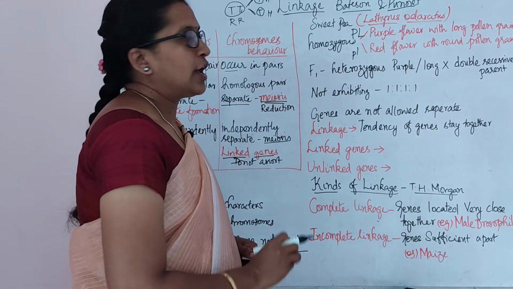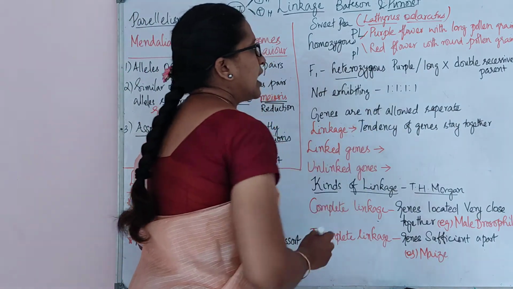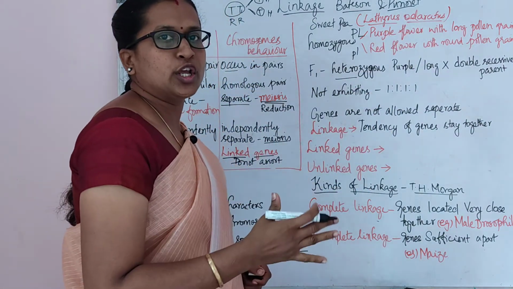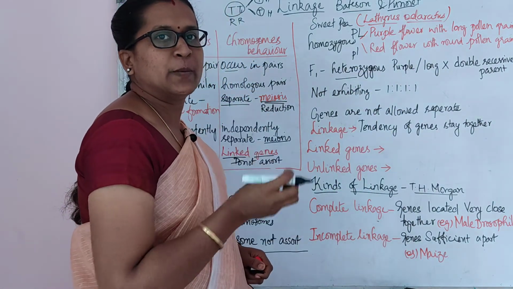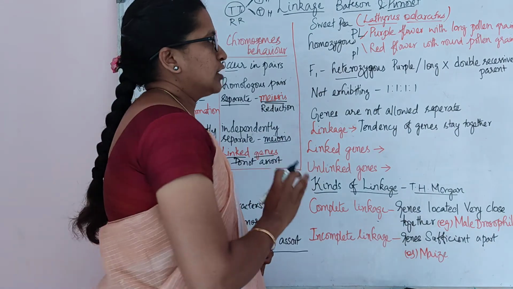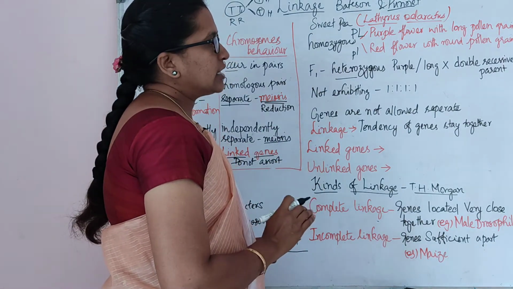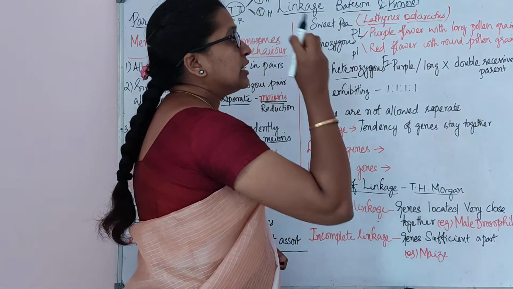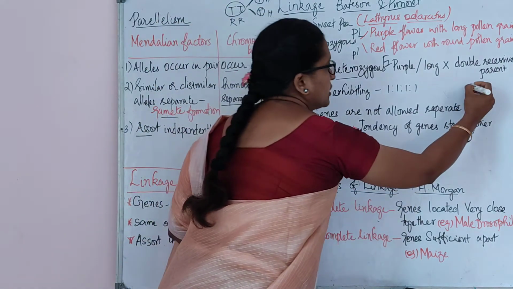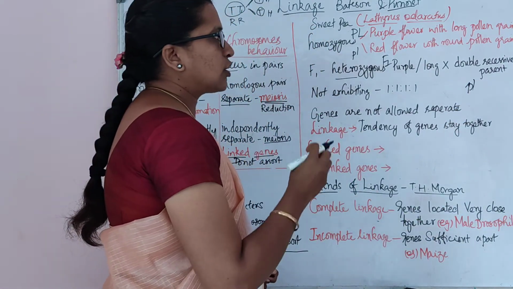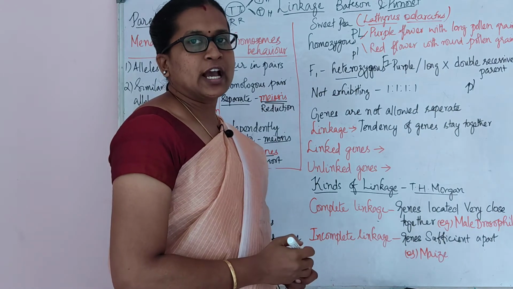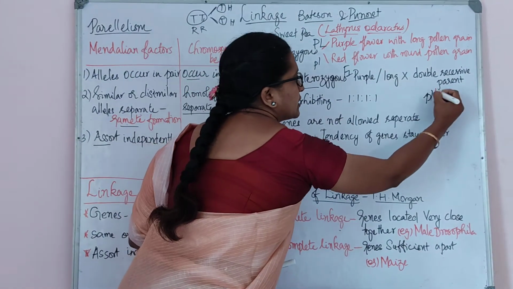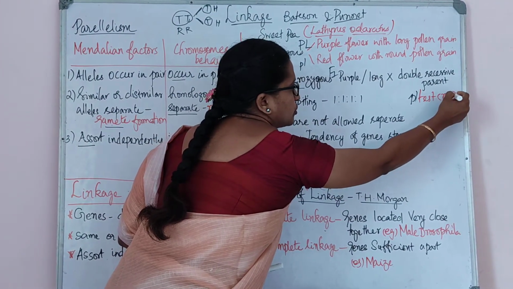As we all know, F1 is heterozygous and obviously it will be a purple flower with long pollen grain, according to Mendel's law of dominance. So there is no confusion till here. What they did was cross the F1 generation with the double recessive parent, pl. When we use a double recessive parent, what is it? It is a test cross. So they used a test cross.